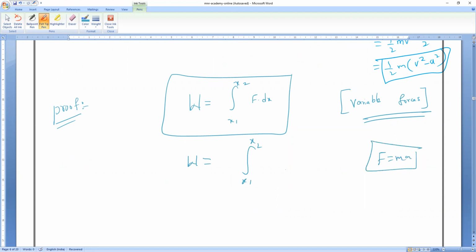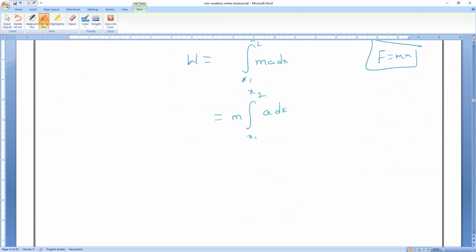F is equal to what? Ma. So I will replace it: ma into dx. The mass of the body remains constant, so it will come like the integral from x1 to x2 of a dx. Am I right, guys? Now, acceleration. Acceleration means the rate of change of velocity. Is it right, everybody?